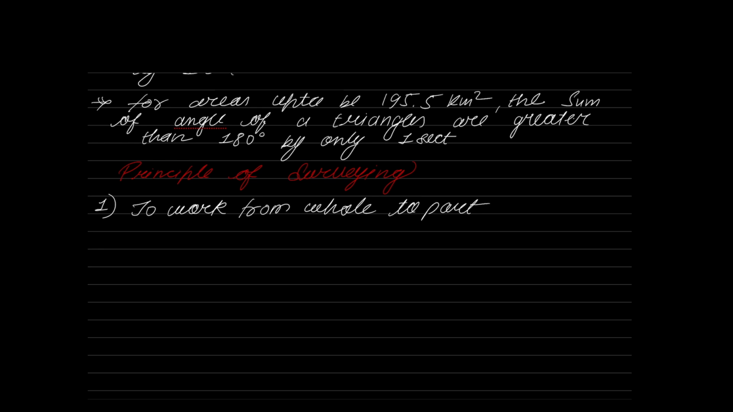It means that a small error in the beginning will keep on accumulating to become a large error at the end of the sum. That is what we call accumulation of error. Okay, so please remember, while we are working from whole to part, errors are localized.